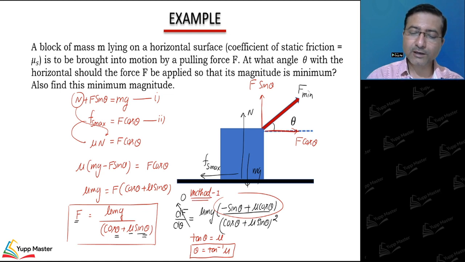As this is a trigonometric function, I can also establish the relation. We can convert this into, see, this is mu mg.